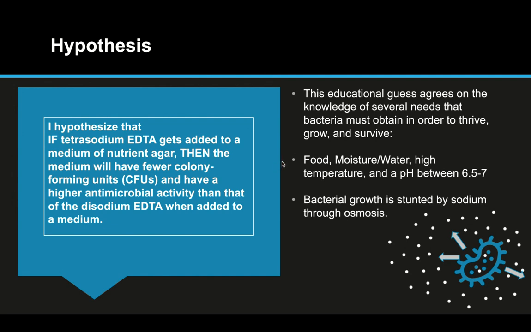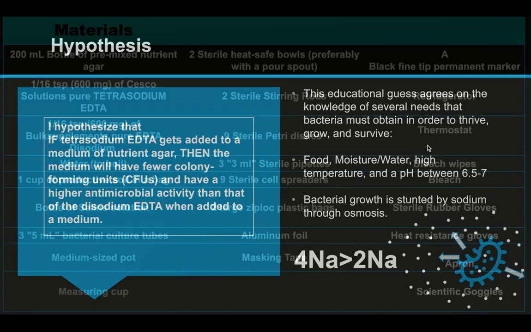This educated guess agrees with the knowledge of several needs that bacteria must obtain in order to thrive, grow, and survive, such as food, moisture, water, a high temperature, and a pH between 6.5 and 7, which is a neutral pH. Bacterial growth is often stunted by a higher concentration of sodium through the biological process of osmosis, where water is going to drive outside of the bacterium to the higher concentration of sodium so it can dilute. It is also noted that tetrasodium EDTA has more sodium cations than disodium EDTA, which is why the hypothesis says that tetrasodium will have a higher antimicrobial effect.